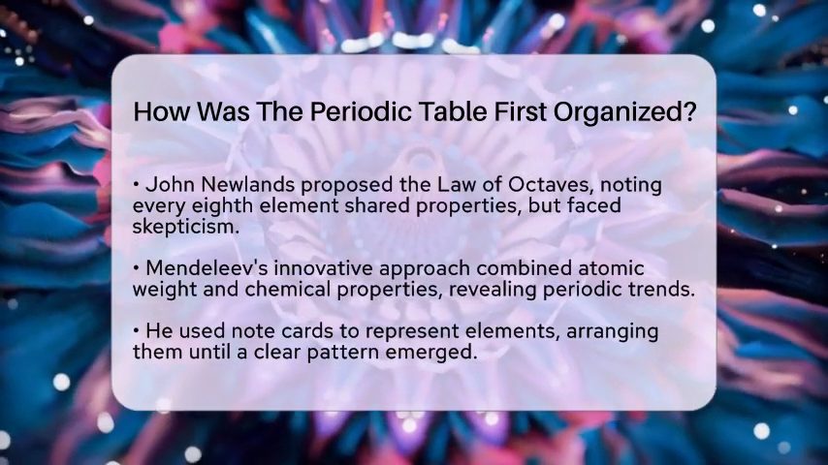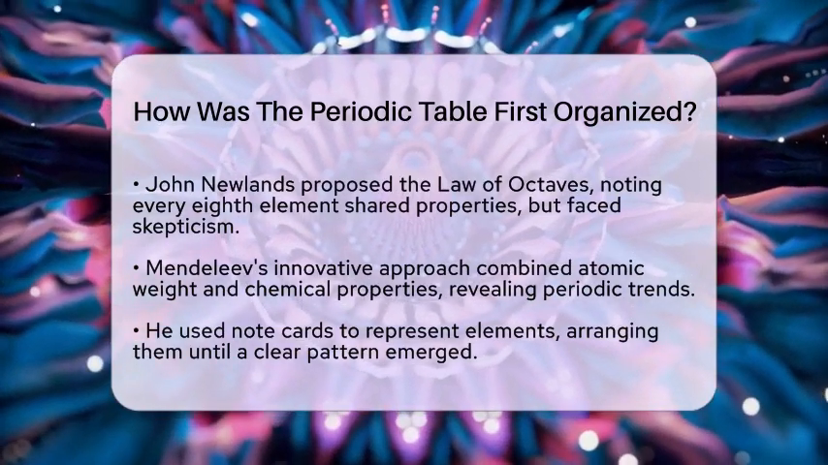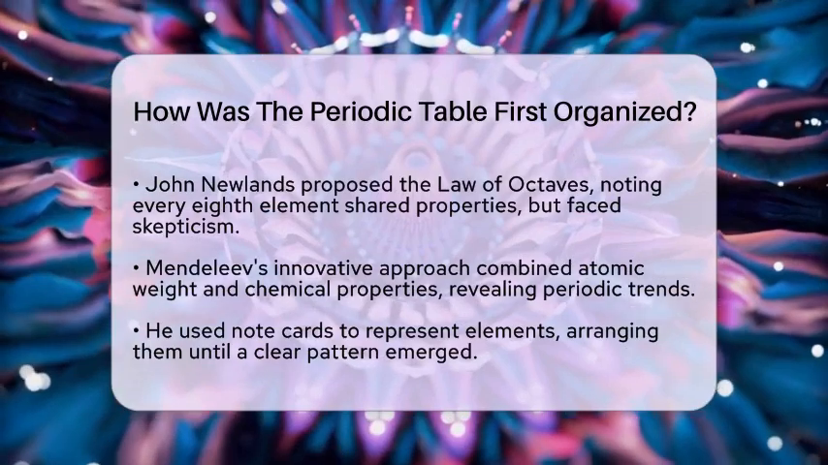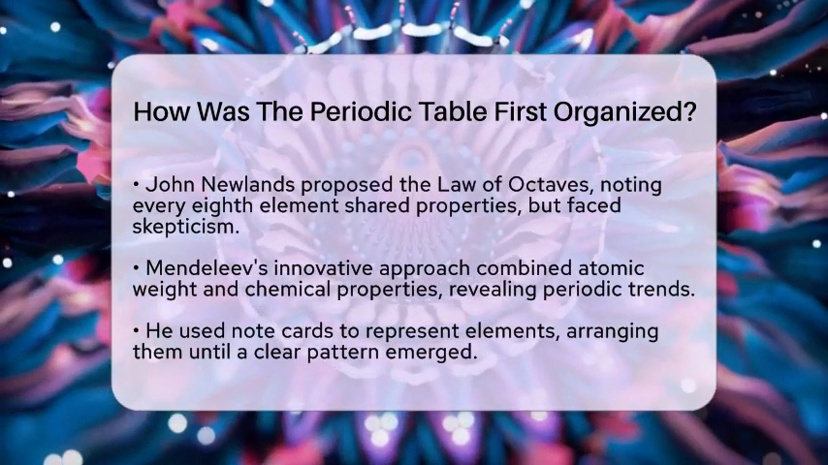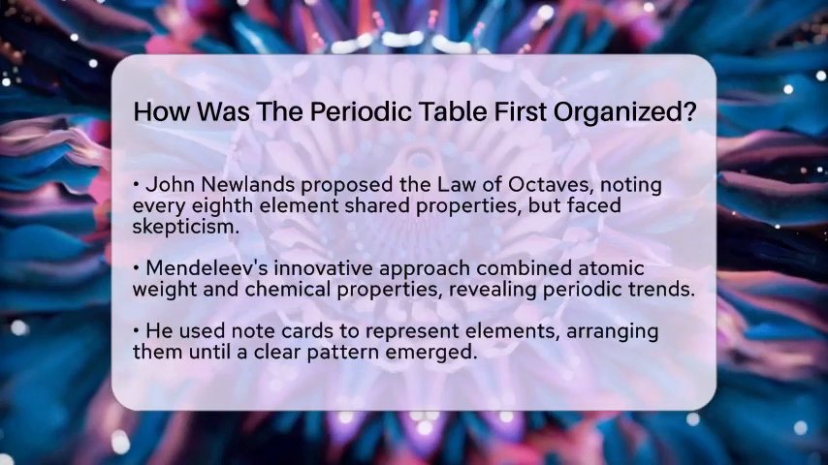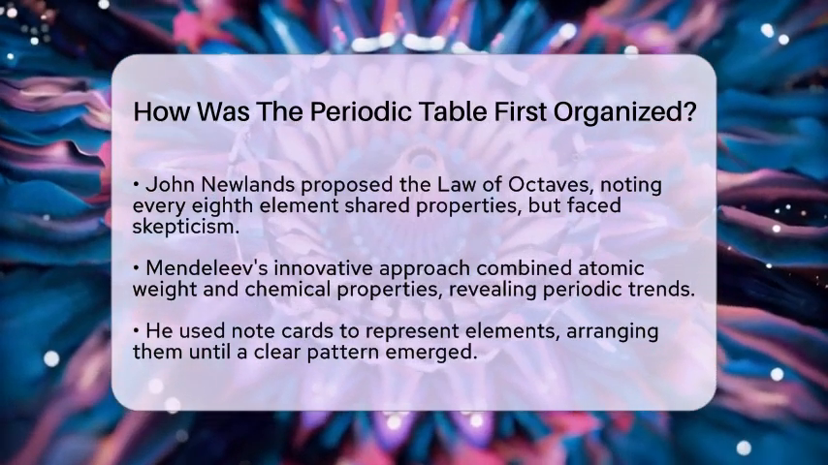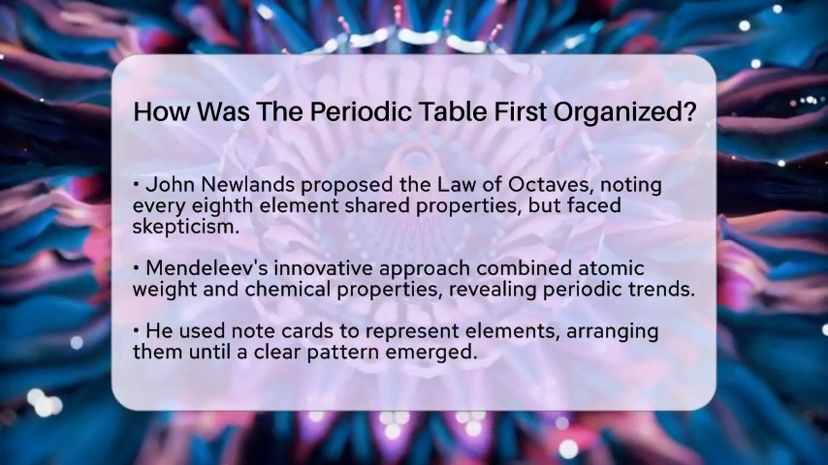Mendeleev used note cards to represent each element's properties, arranging them like pieces of a puzzle until a clear pattern emerged. This organization was a major milestone in science. It provided a systematic framework for understanding elements and their interactions.